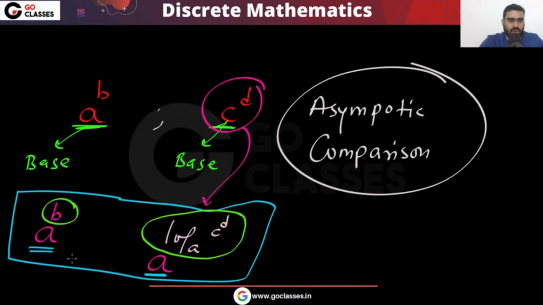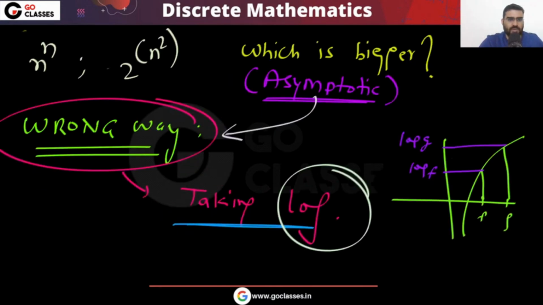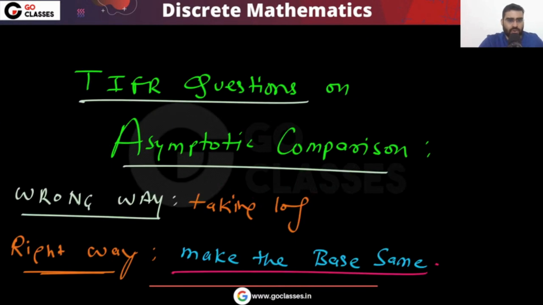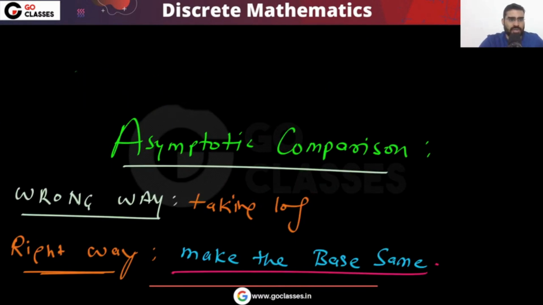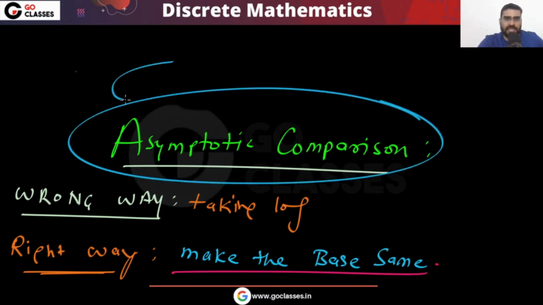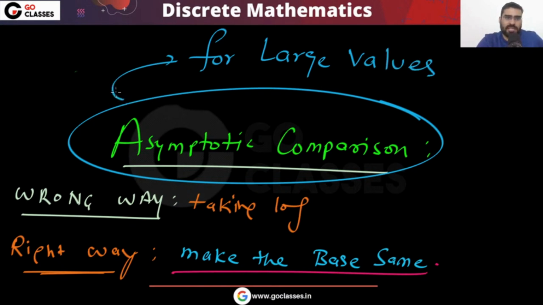So now you can see you have the same base. This is what I'm saying: whenever you want to do the asymptotic comparison, it basically means comparison for large values. That automatically means that you are comparing for large values. So this asymptotic comparison is automatically equivalent to comparison when you have large values.